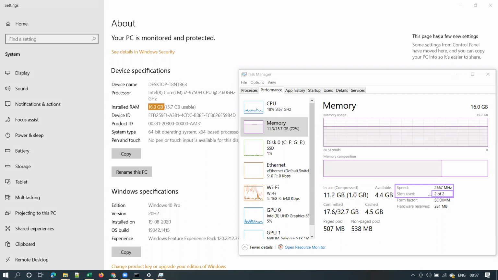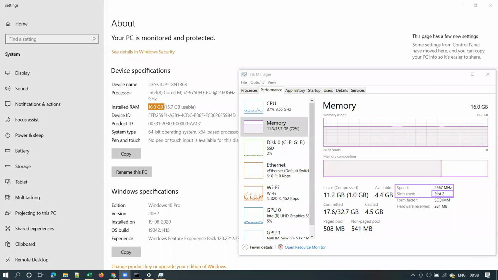Desktops used to have 4 RAM slots. Laptops will have 2 RAM slots. So slots used 2 of 2 means, what does that mean? What does that tell you? Yes, what information does that give you? You are on mute if you are speaking. If anyone is speaking, can you please unmute? Yes, please respond. Say yes or no, guys. Know or don't know. So what information does it give?